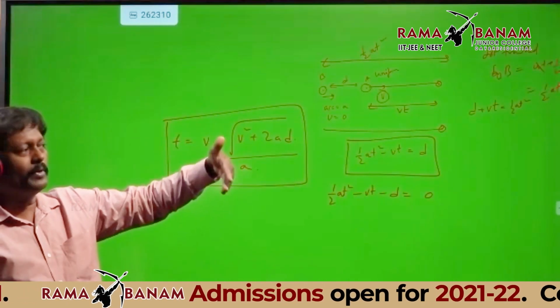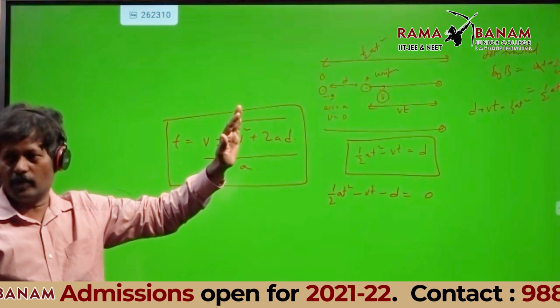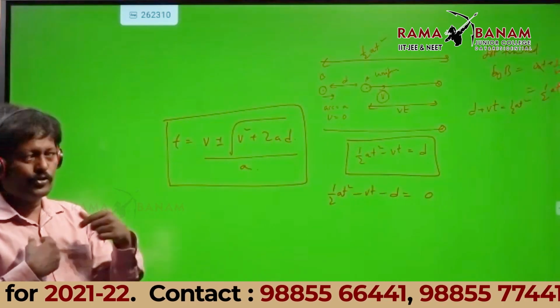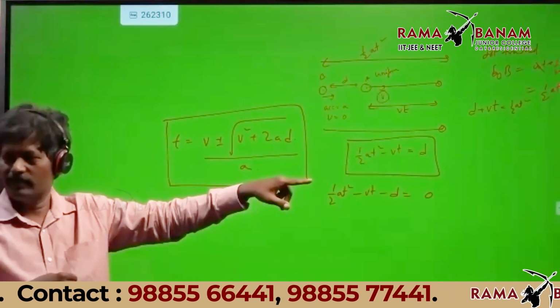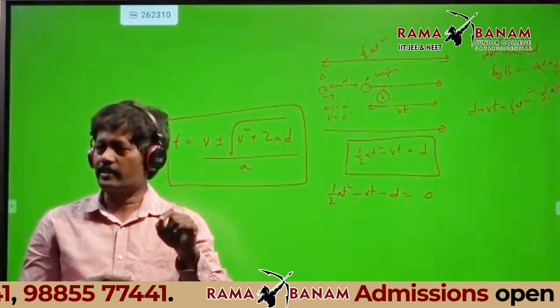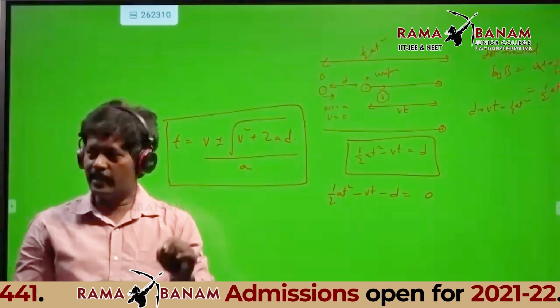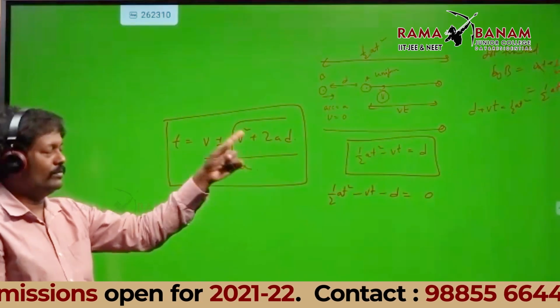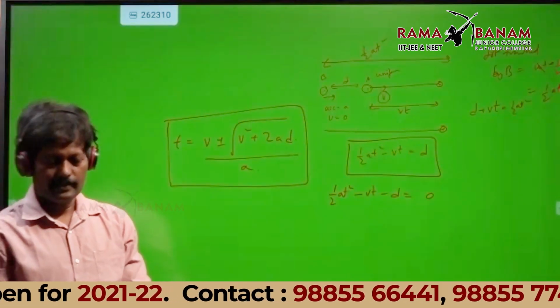No problem, you go. You are having uniform velocity, I am coming from behind. I am having acceleration. Surely I am going to meet you. So the beauty of the problem is the discriminant. If the discriminant is negative, the vehicles cannot meet. If the discriminant is positive, they meet.